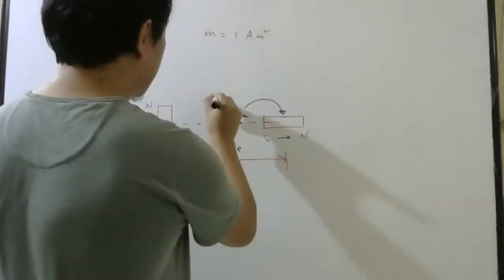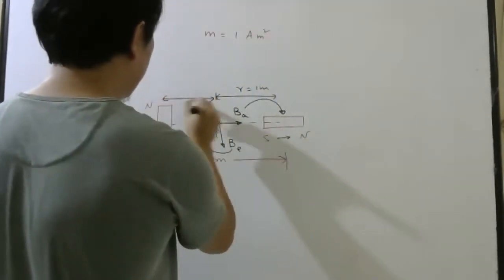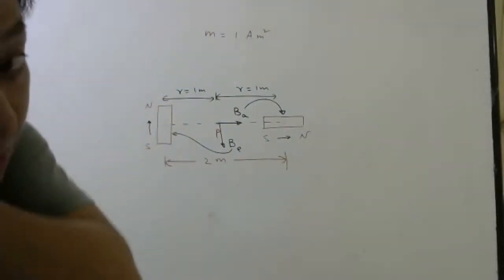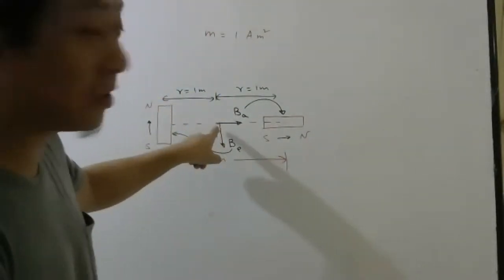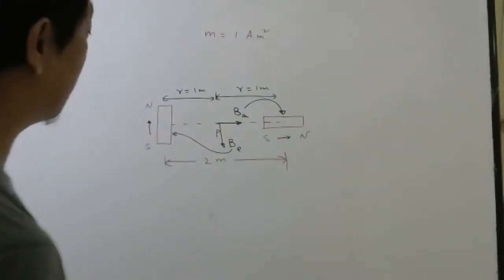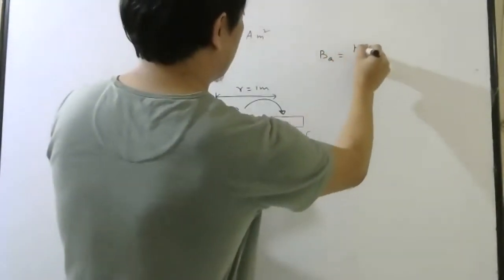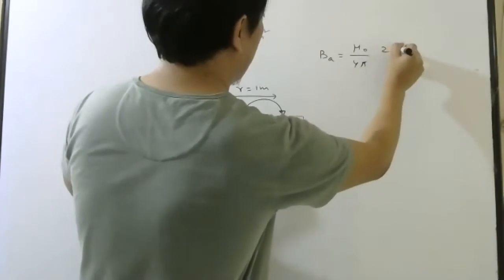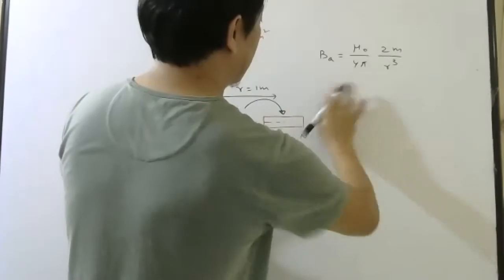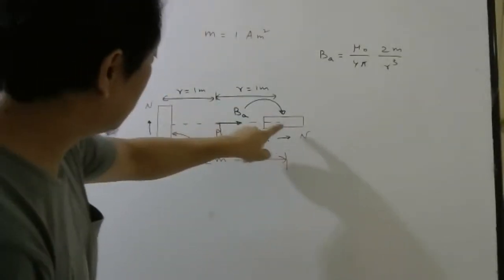Now R means this distance, which is 1 meter, and this R is also 1 meter. Because what is R? The distance of the magnet from the observation point. Understood? So this is 2 meters, so this is 1 meter and this is 1 meter. So let us calculate BA. Mu naught by 4 pi 2m by r cube. Let us keep it like this only, no problem. This is your magnetic field at this point due to this magnet.